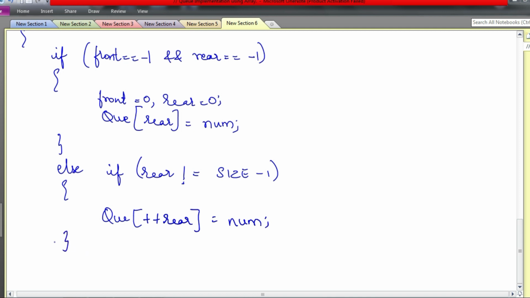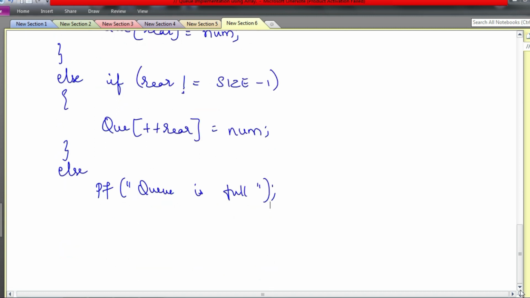If both are not true, both are not -1 and rear is not size -1, it means rear is size -1 only. Else printf queue is full, overflow condition occurred, something like that you can display. So that's all. That is about insert function. Very simple.